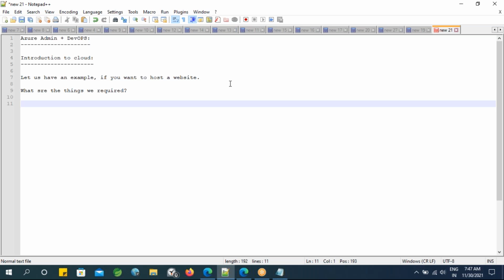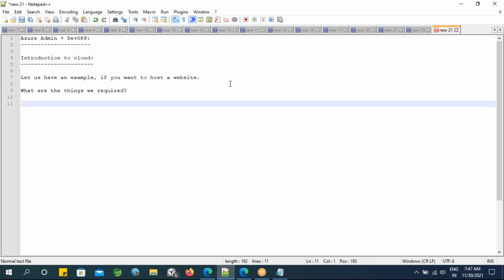Then only the website I hosted on that particular server can be scalable and robust. Each and everything will be achieved here. That is nothing but a maintenance activity, what I meant to say.